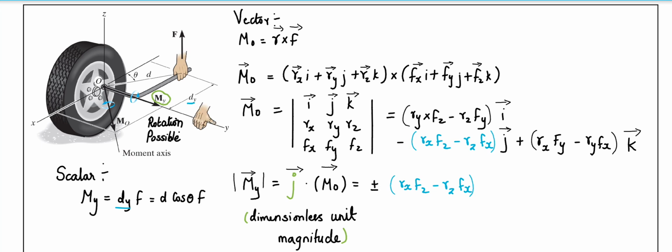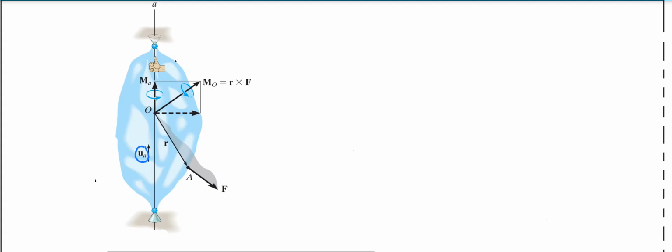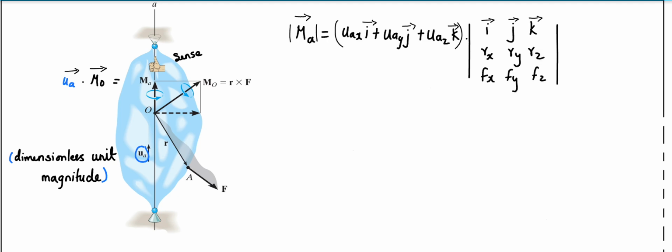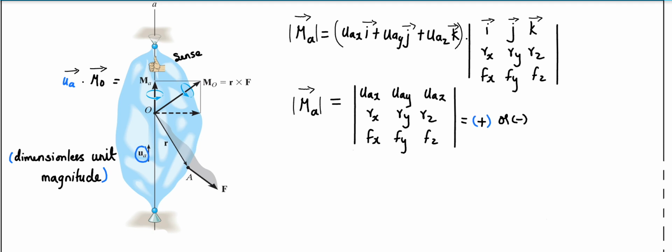That may be plus or minus, that depends on the situation at hand. So if I am asked to find the moment about a particular axis, I have to express u_A such that it acts along the positive sense of the right-hand rule that we used to find the sense of moment. So if I express u_A along this positive sense and I calculate this dot product, I come up with the result, plus or minus.